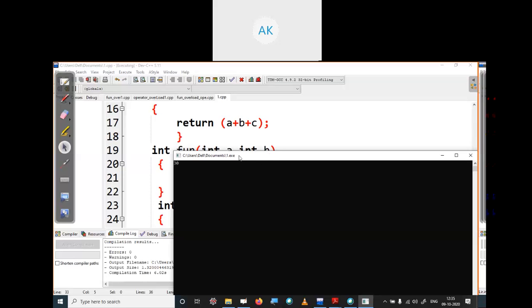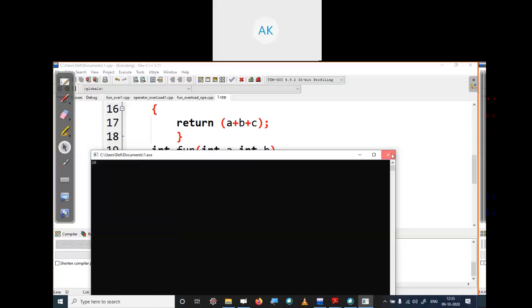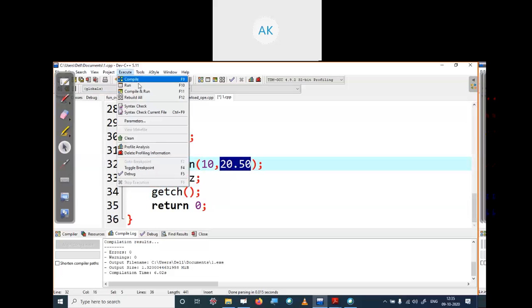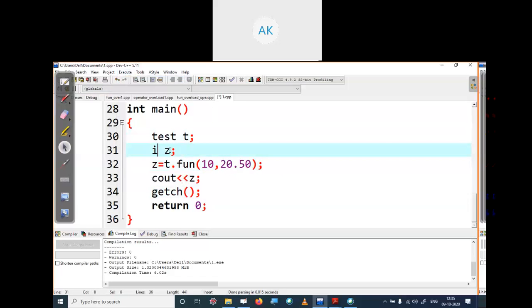As you can see, the result is 30. Now change the passing value. I'm just passing 20.50 here. Again I'm passing two inputs, but the difference is that the types of input are different now. Again run this code.